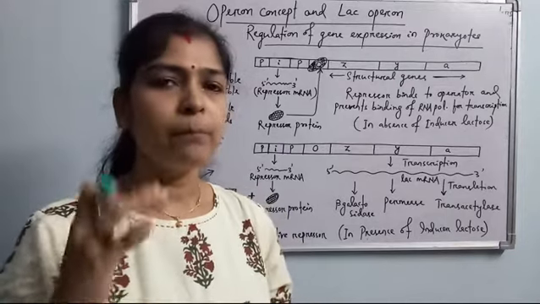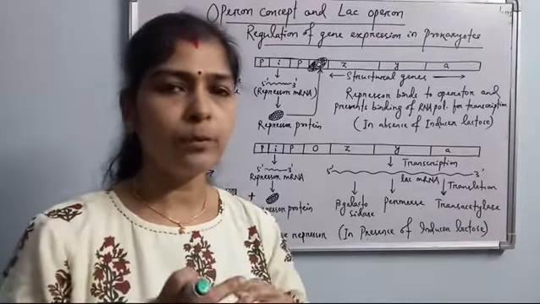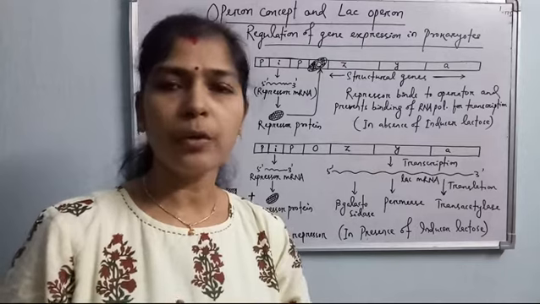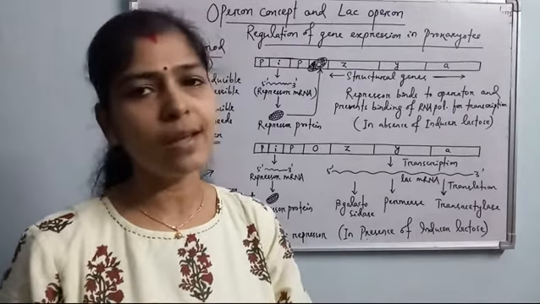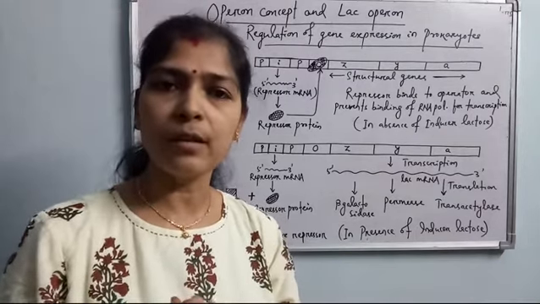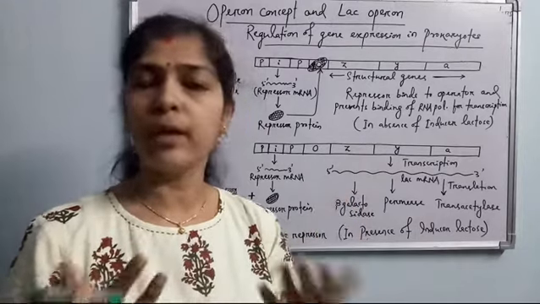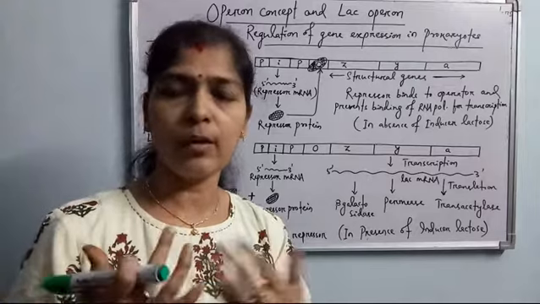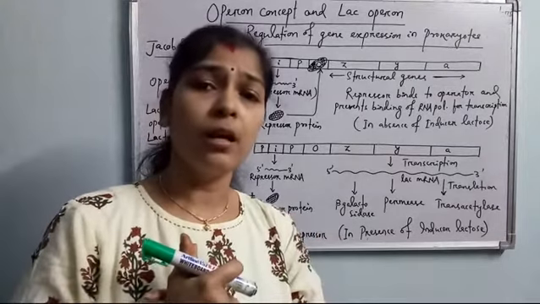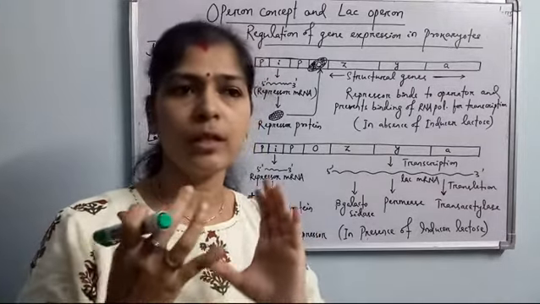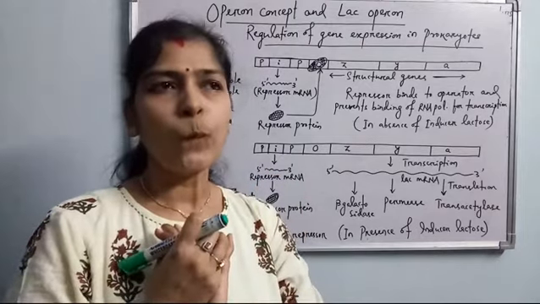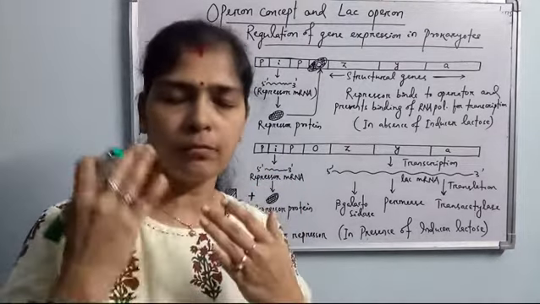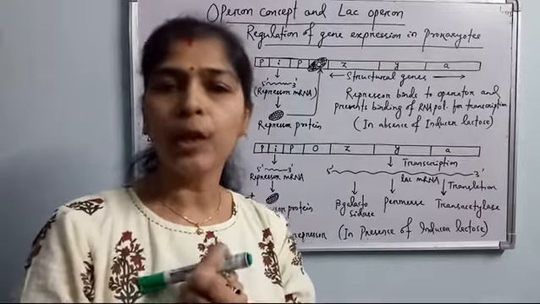Before closing my class, I will have to tell you that in eukaryotes also, constitutive and non-constitutive genes are there. Constitutive genes are the housekeeping genes. We can give the example of cellular respiration genes, such as the genes for the enzymes needed for glycolysis.